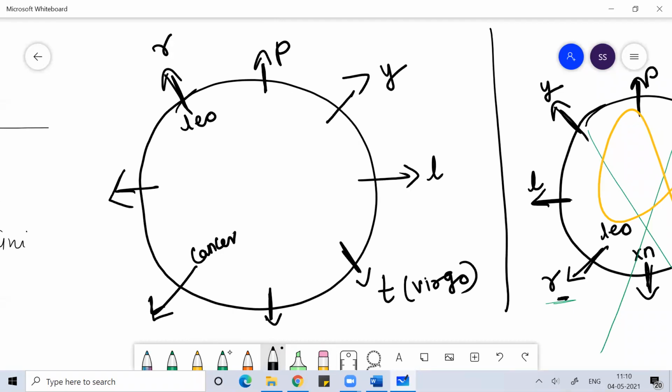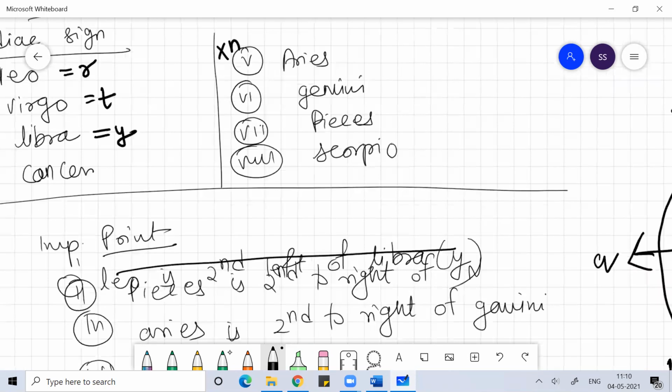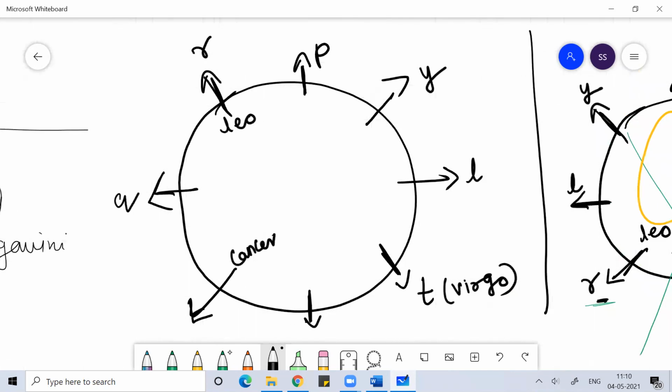Simply focus on this case. This is your Q. Now N is not a Cancer, so N cannot come here. N can only come here because N is not a Cancer.